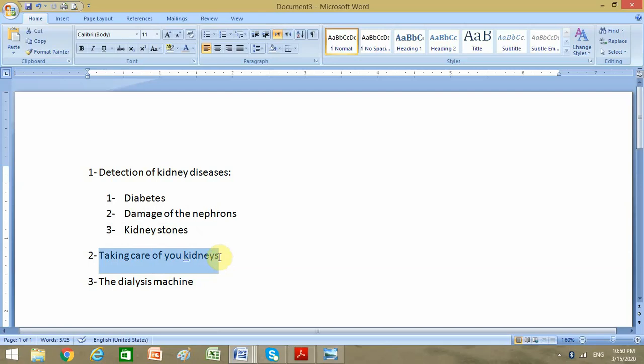How should we take care of our kidneys? Through drinking a high amount of water per day. Around 2 liters of water per day should be taken to maintain the health of our kidneys and to take out all the deposits and all the waste products from our kidneys.